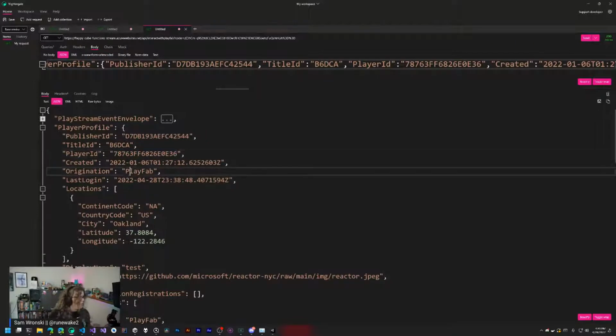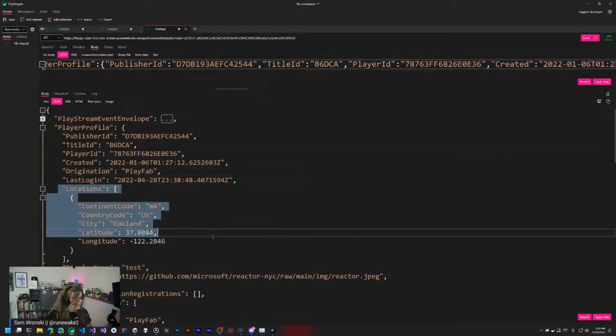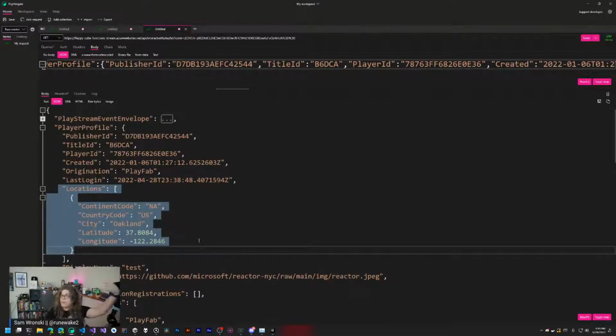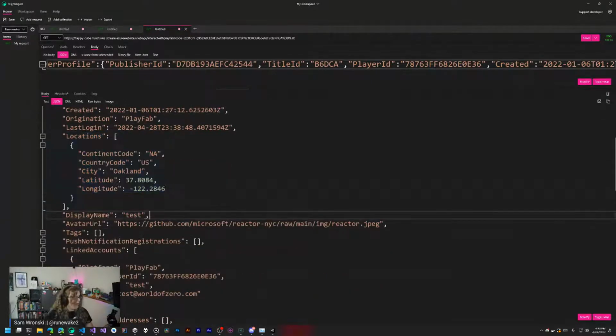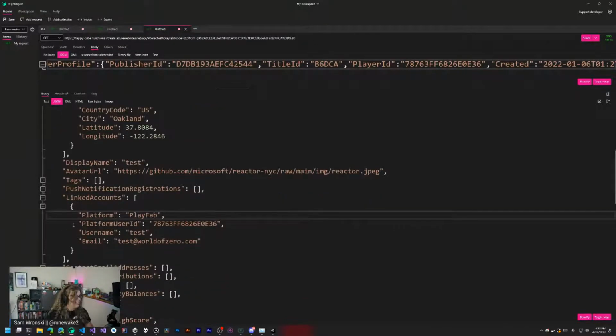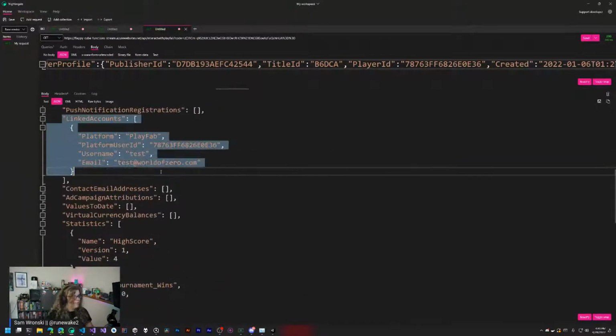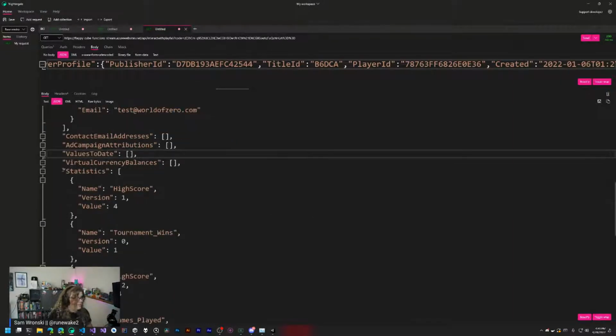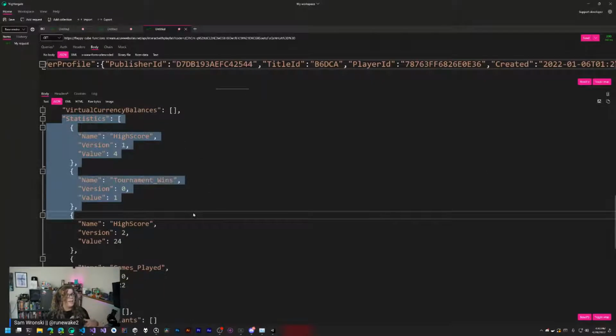And you can also see where it's coming from. So in this case, it's coming from PlayFab. Location, this is going to be the location of where that request is coming from. And then also things like the avatar for the player. Linked accounts, if you've set up different ways for that player to authenticate, as well as their current statistics. So in this case, we have their high score, the tournament wins, and the games played.